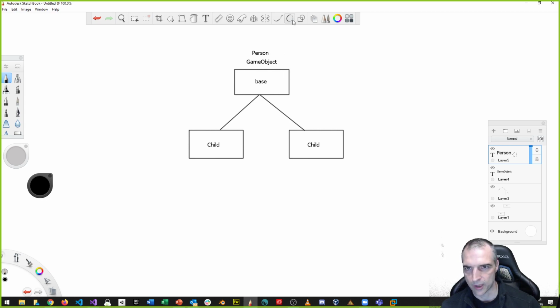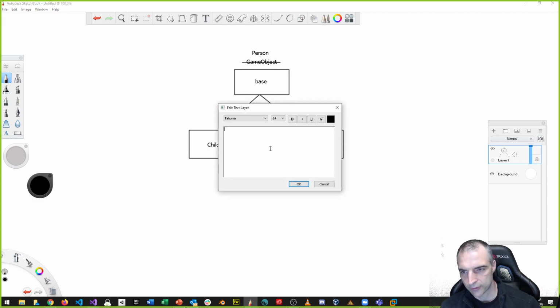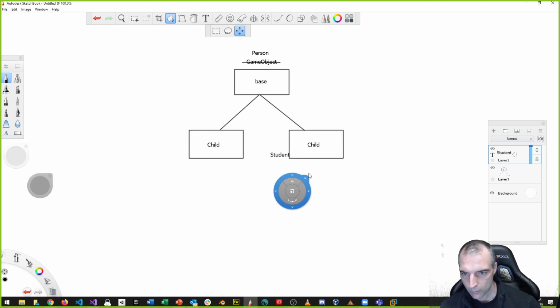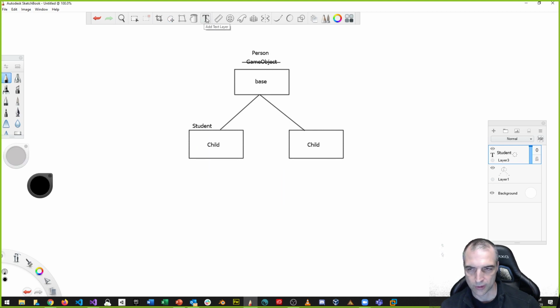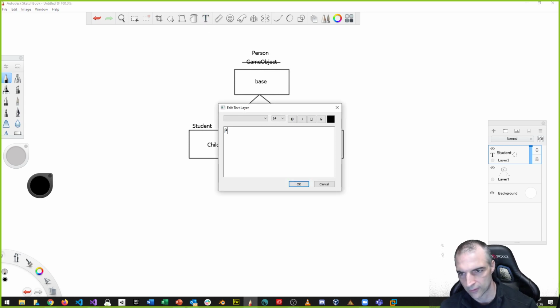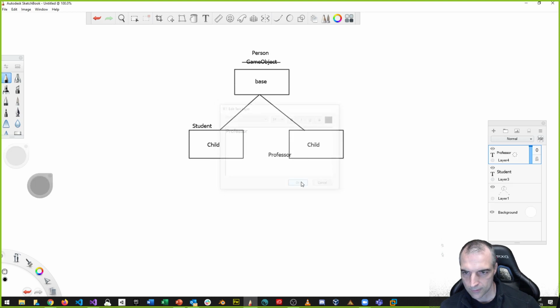So let's say, for example, I'm not going to use the GameObject just for this example, just so that we're good to go. So I'm just going to cross it out here. It's not GameObject, it's person class. Doesn't matter what it is in the base class, right? And now if we think about one of our child classes, one child class is the student class, which is very different than the teacher class or instructor class or professor class. Let's make it a professor in this case. So here's our professor class. They're both children of the base person class, right?